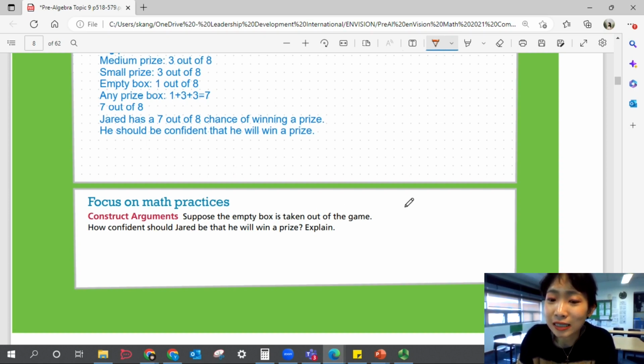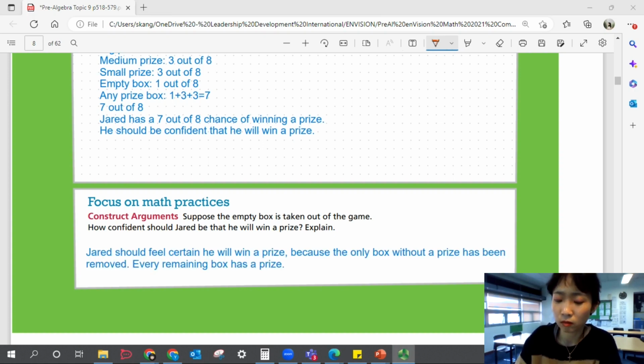Oh, let's not forget the last part. Suppose an empty box is taken out of the game. How confident should Jared be that he will win a prize? So now we don't even have the empty box. This is a very easy question, right? A straightforward question. If there's no empty box and every box has a prize, then he can feel certain. So instead of just feeling confident, he could be certain that he'll win a prize because the only box without a prize has been removed. So every remaining box has a prize. Let's write that down. There we go. He should feel certain that he will win a prize. Okay?